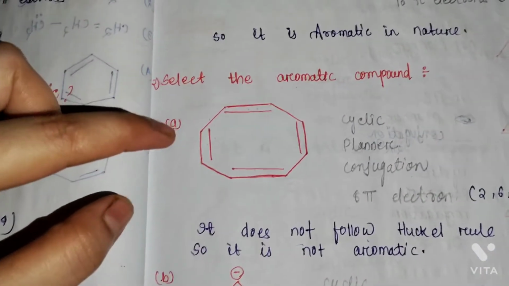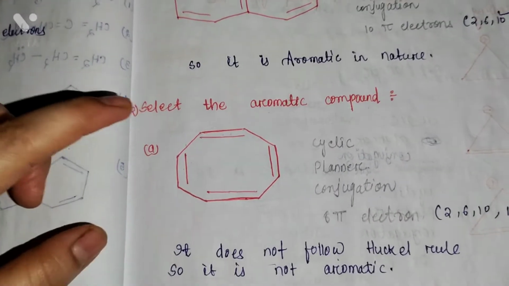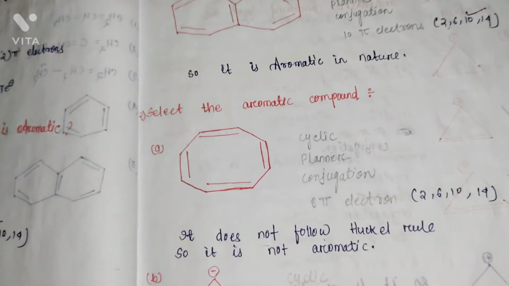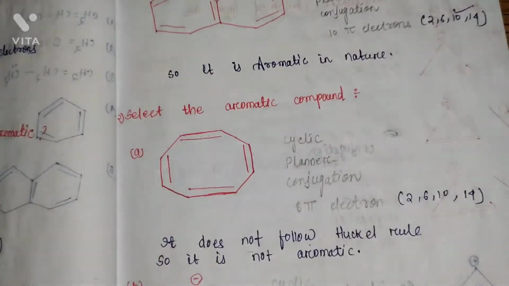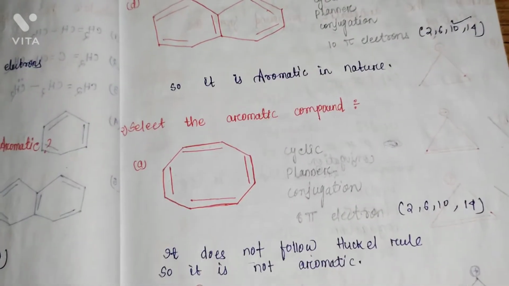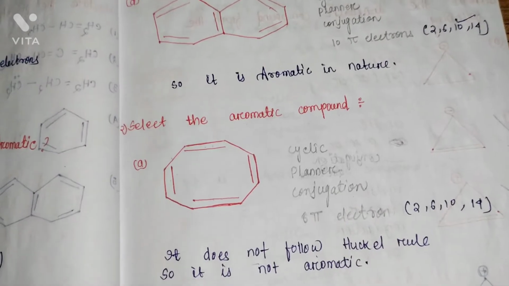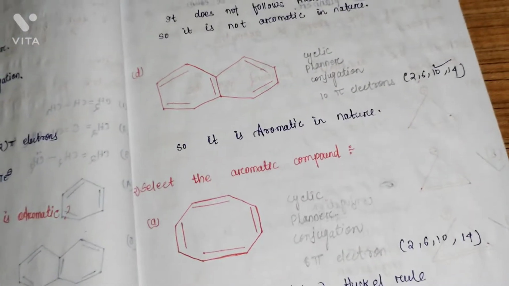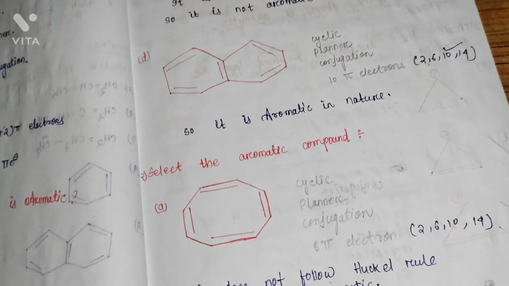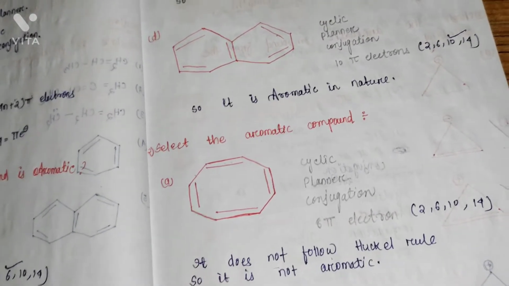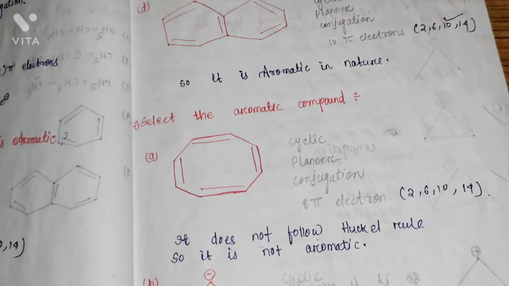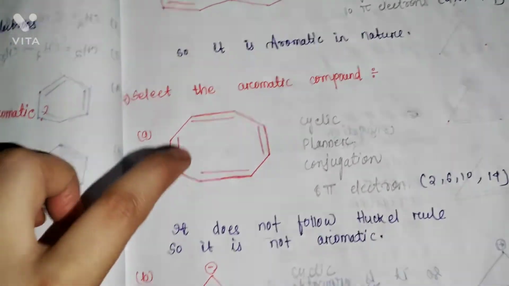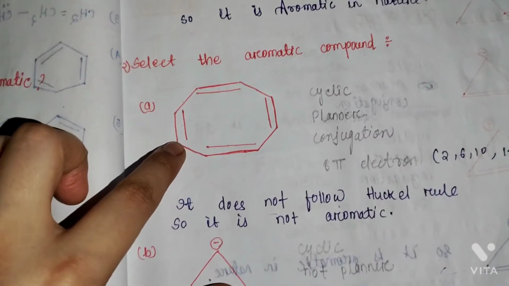So, for aromaticity, as you know, what are the conditions? First, you have to check whether the compound is cyclic or not. The second condition is the compound should be planar. Third condition is the compound should have conjugation, that should be maintained properly. And the fourth and important condition is it should follow Huckel's rule, that is the 4n plus 2 pi electrons rule.